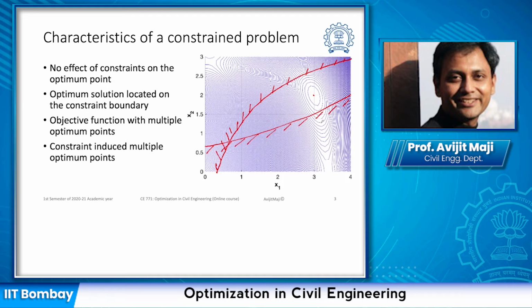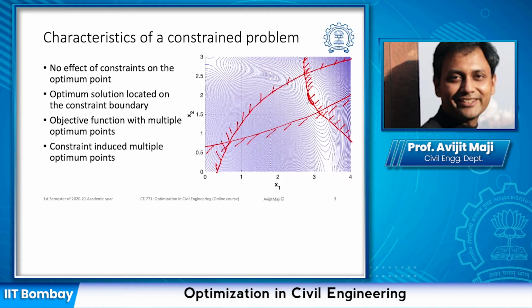In this example, if we have another constraint of this nature, and this region is infeasible, then it is very clear that if we want to optimize this particular problem, our optimum solution is going to lie on this particular constraint, particularly somewhere in this region.